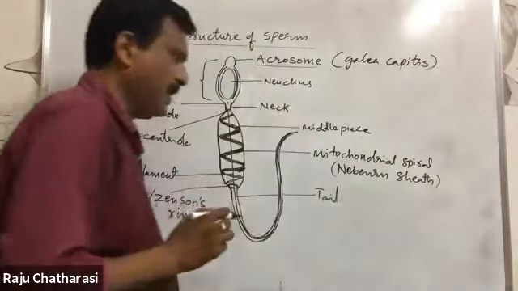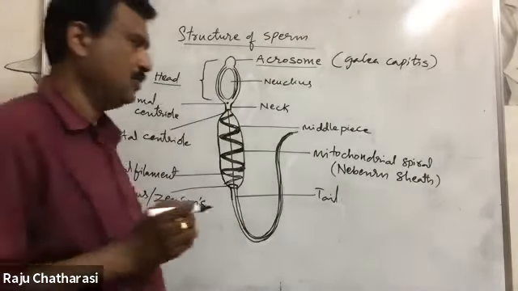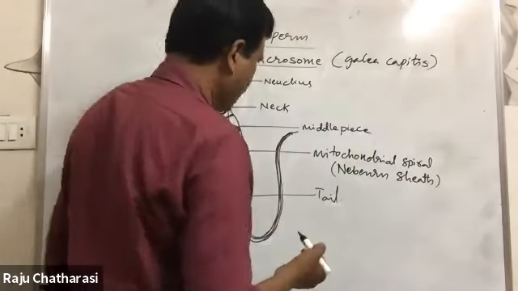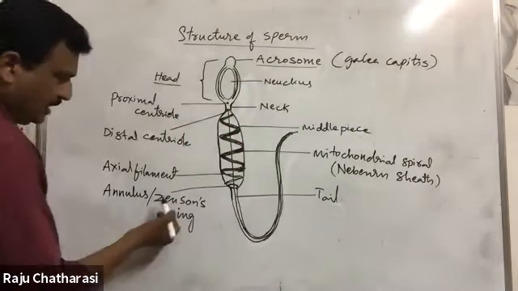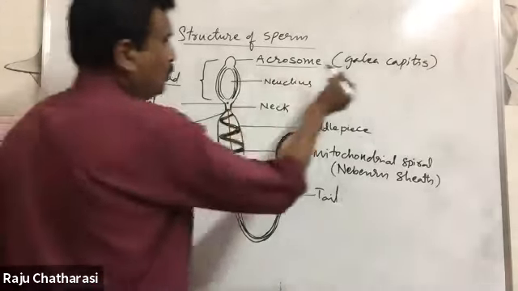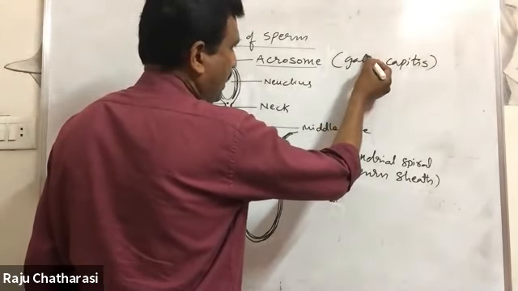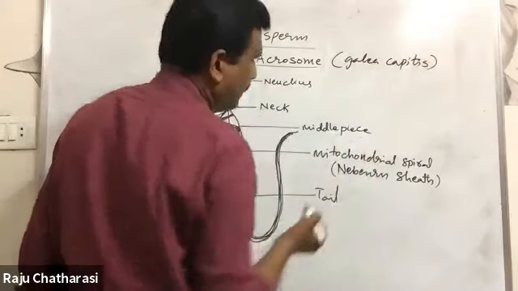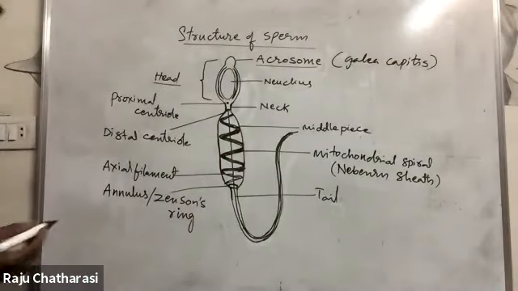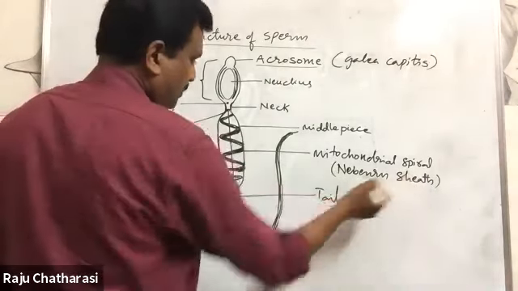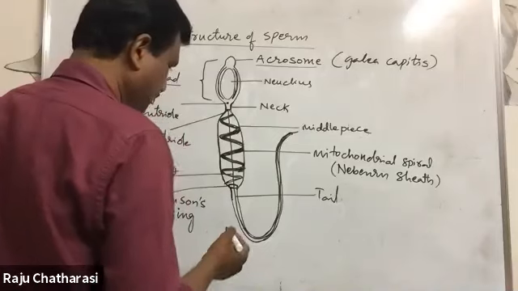Nebenkern sheath, also called the mitochondrial spiral. Okay, please remember these names. Annulus or Jensen's ring. Acrosome, another name: galea capitis. Annulus or Jensen's ring. Okay, Nebenkern sheath or mitochondrial spiral.